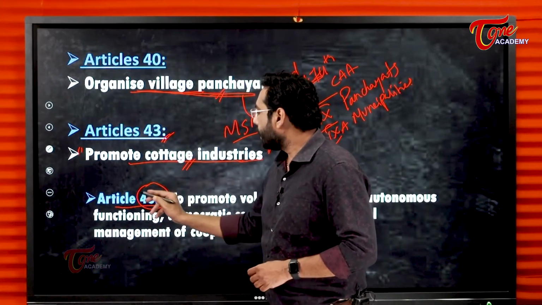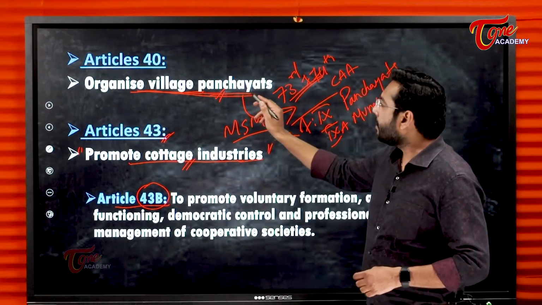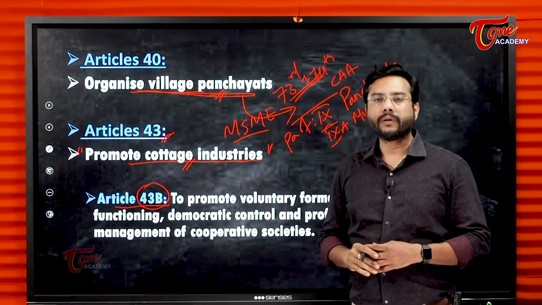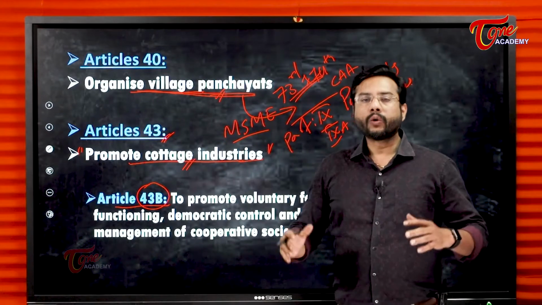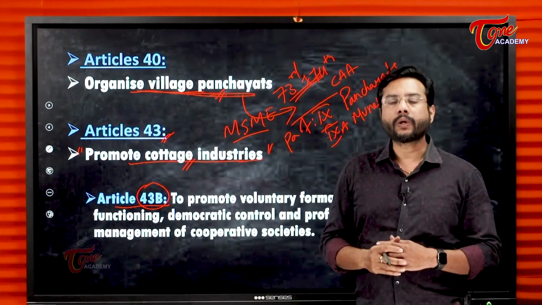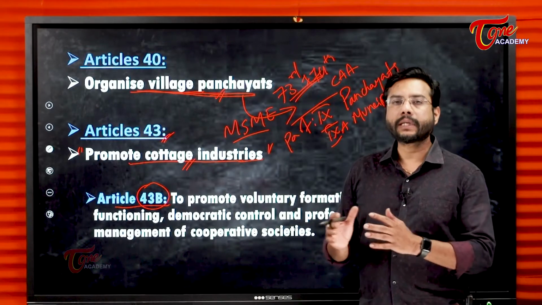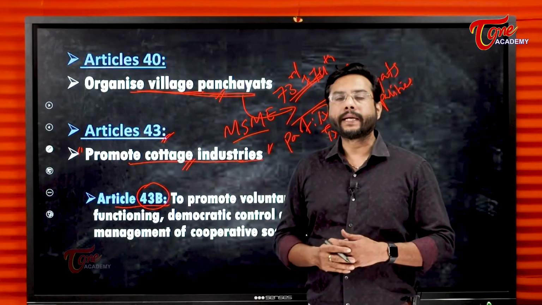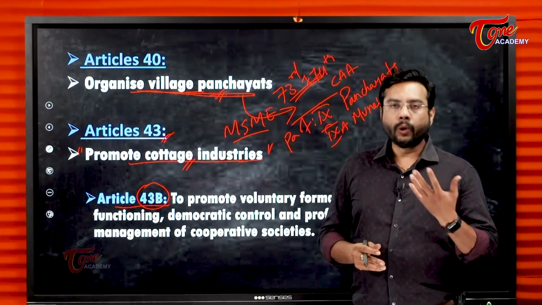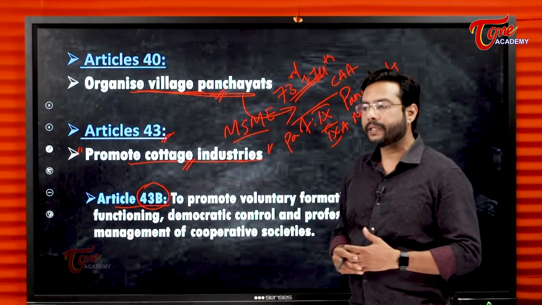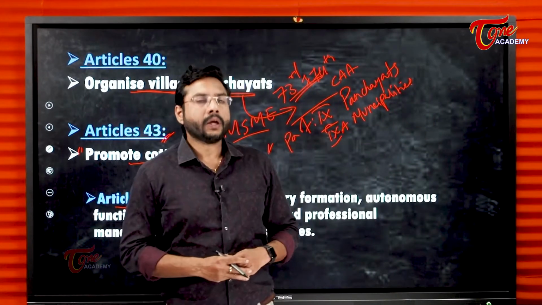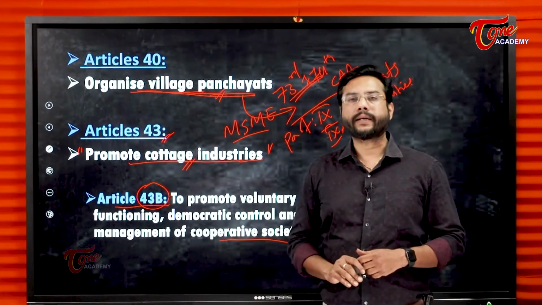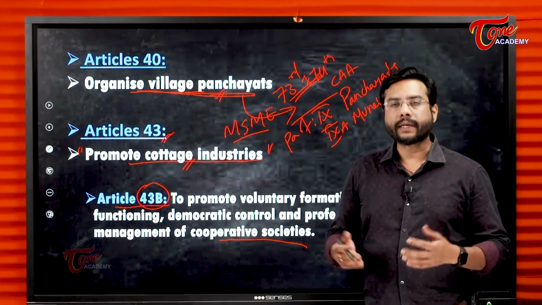Here again 43B. Here we have seen village panchayats, cottage industries. When cottage industries will be successful? When there is a group of person, who come together and establish some sort of industry. For that, the government need to provide them with economic incentives in terms of loans, in terms of subsidized electricity or things like that. So cooperative societies should be strengthened, and these cooperative societies should be formulated voluntarily.